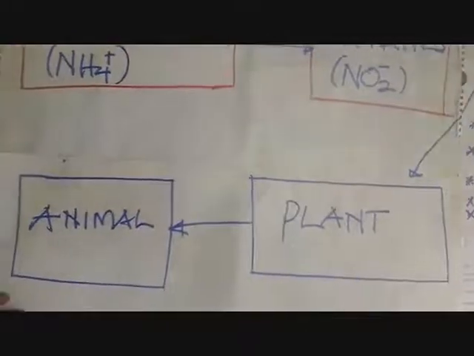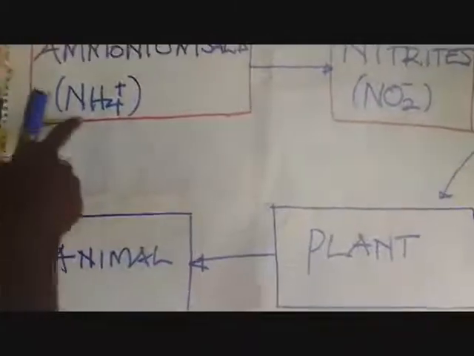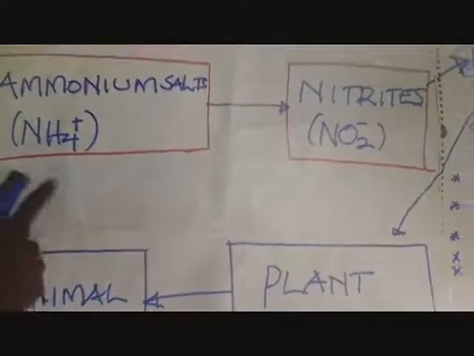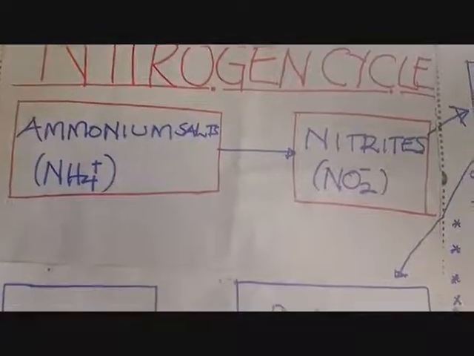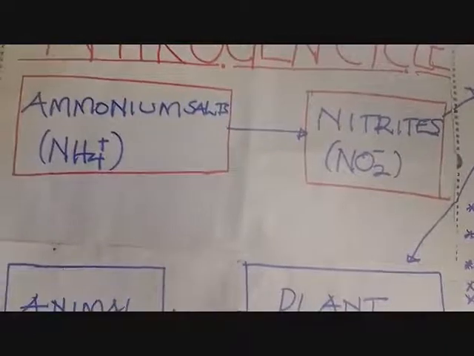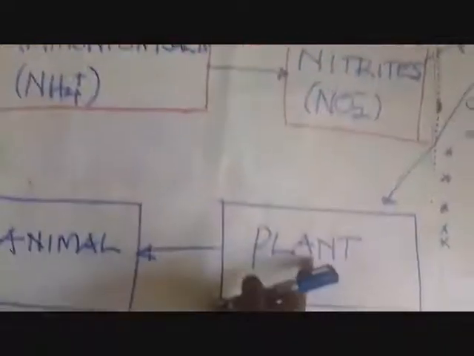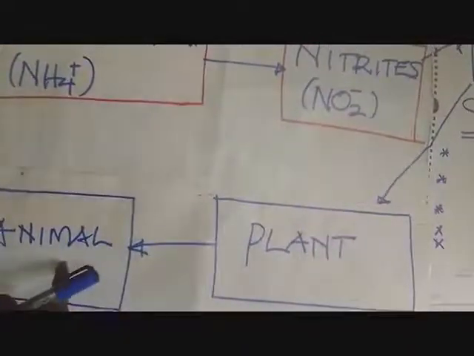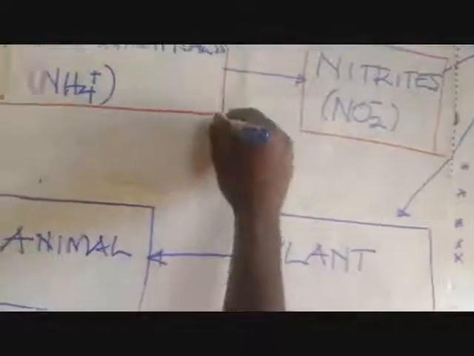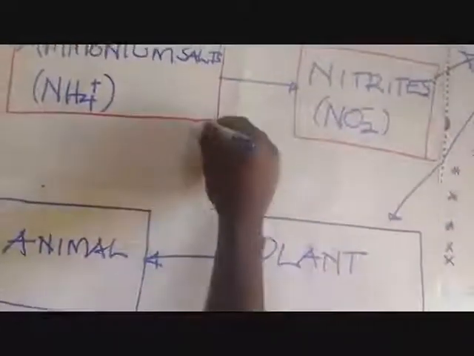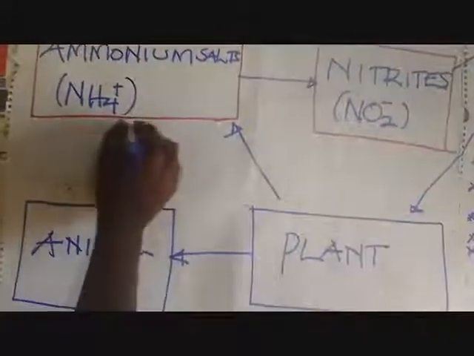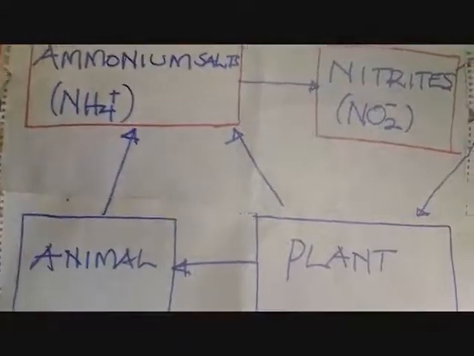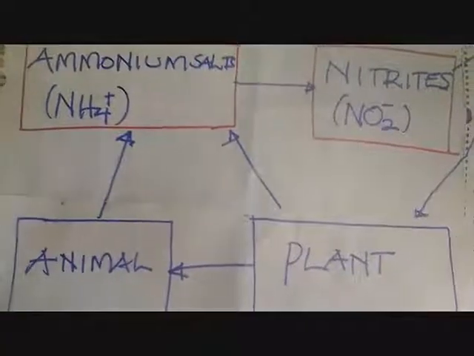Now, the question is, where do the ammonium salts, which we have studied, originate from? The answer is simple: once we have dead plants and dead animals, these are going to be broken down by what we call the decomposers.